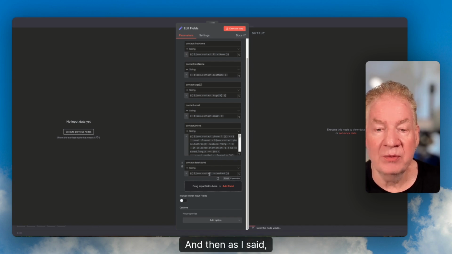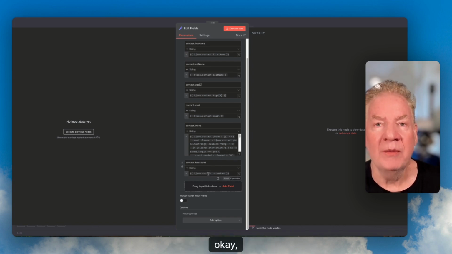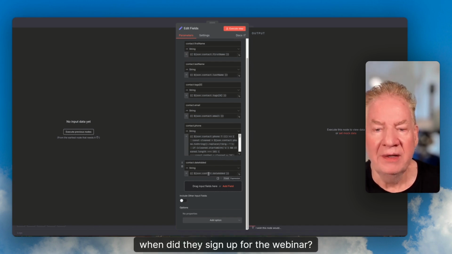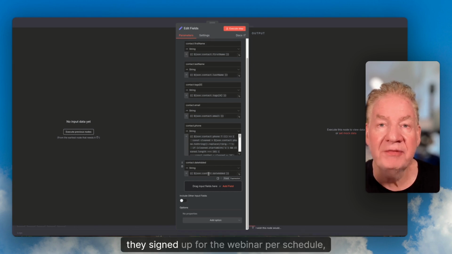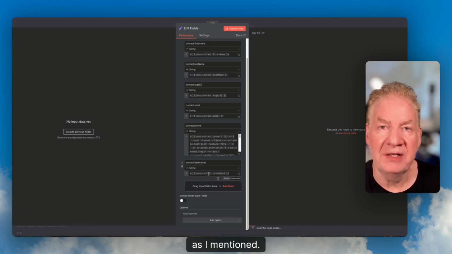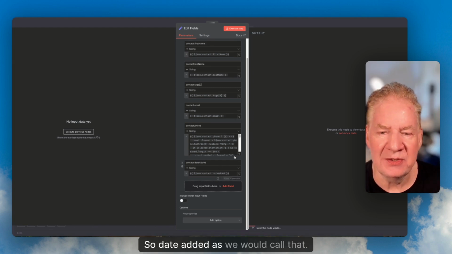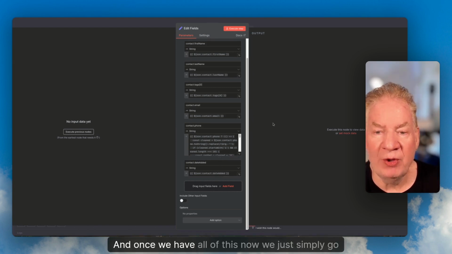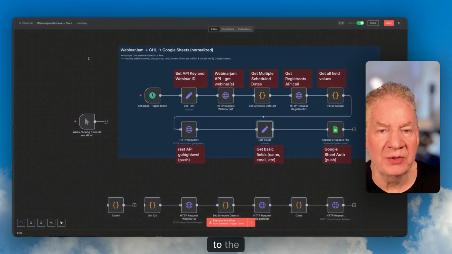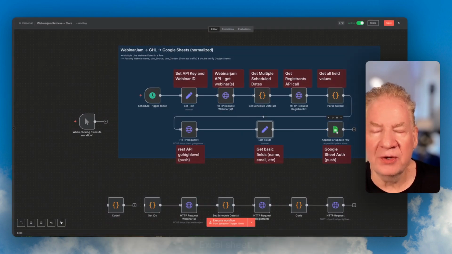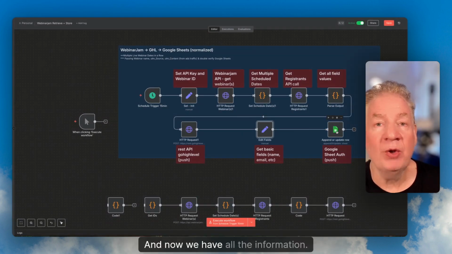And then, as I said, we wanted to learn, okay, when did they sign up for the webinar? So they signed up for the webinar per schedule, as I mentioned, but when did they actually register? So date added is what we would call that. And once we have all of this, now we just simply go to the Google Sheet, and now we have all the information.